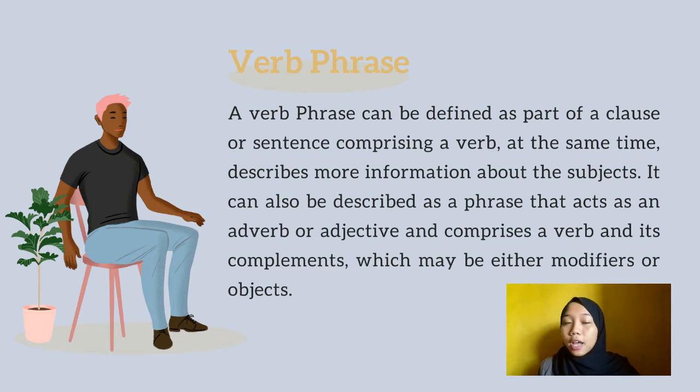And the next is the definition of verb phrase. A verb phrase can be defined as a part of a clause or sentence that comprises a verb. At the same time, it describes more information about the subject. It can also be described as a phrase that acts as an adjective or adverb and comprises a verb and its complements, which may be either modifiers or objects.